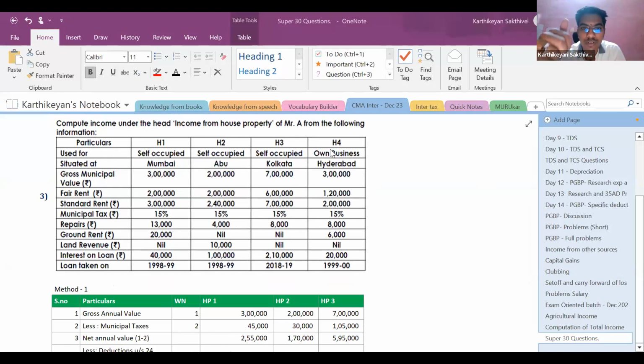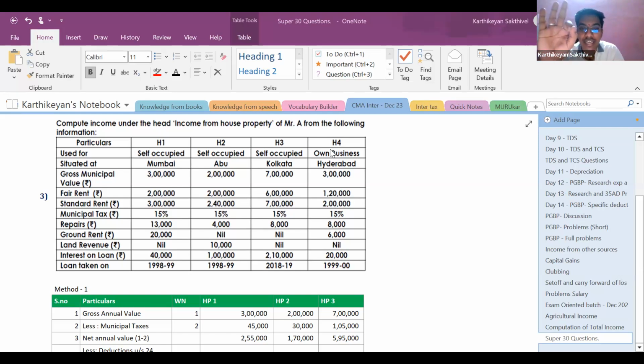As far as this own business property is concerned, if it is used for the purpose of his business or profession, it will not come under the head income from house property, because in section 22 we have already seen that for something to be considered as income from house property under section 22, it should not be used for the purpose of his own business or profession, the profits of which are chargeable to tax under section 28. If you have any doubts in this part, we have already given an entire video on income from house property, you can refer to that, right? Now coming back to our discussion, this house property 4, which is used for his own business, is not required to be computed at all.